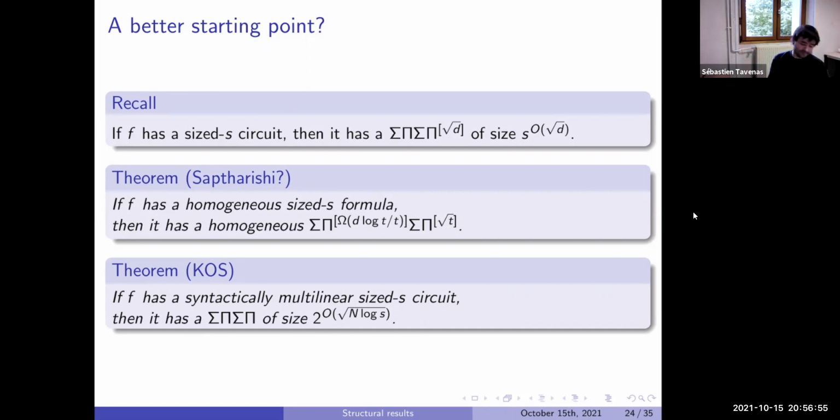And in fact, we can do better. We can do 2 to the square root of n log s. So we win something in the square root of log s in the exponent. It's interesting only when it's multilinear and when the degree d is close to n. Otherwise, the previous thing was better. But in this setting, we can beat the usual reduction to depth 4.